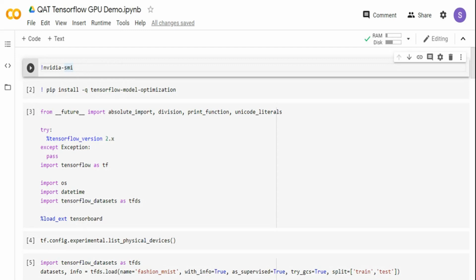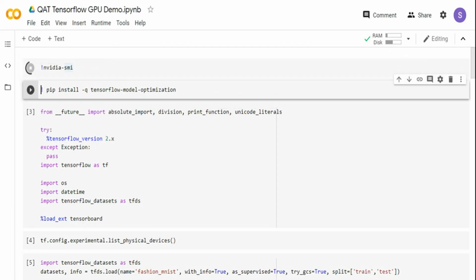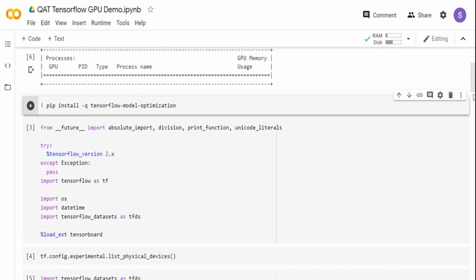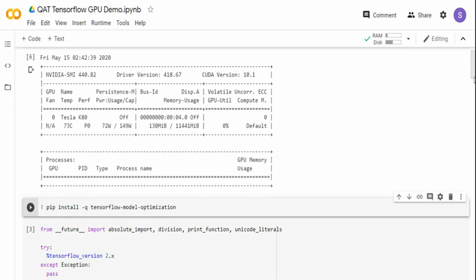I'm going to show you how to develop a model which is quantization aware. I'm going to make sure that in the Colab I have a GPU environment. So if you click on it, I just want to make sure that I have a GPU allocated, because the training is not going to take a lot of time, but on GPU it will be faster so that I can complete within the video itself. And I have a GPU allocated. I have a Tesla K80 GPU.